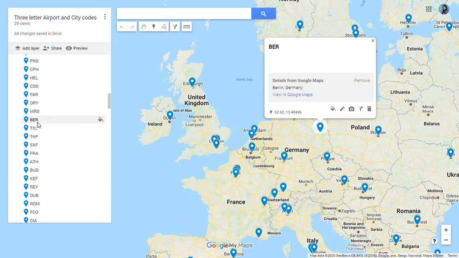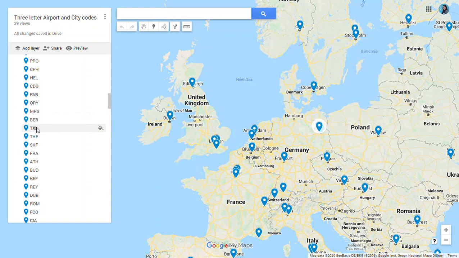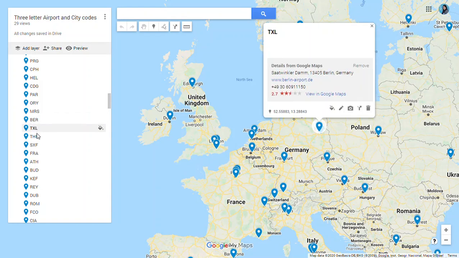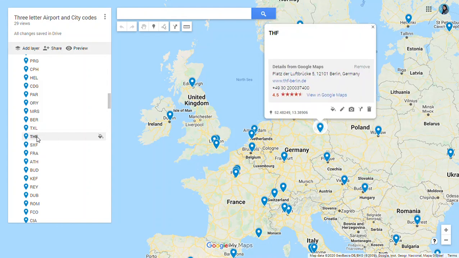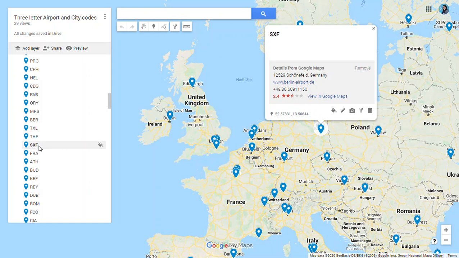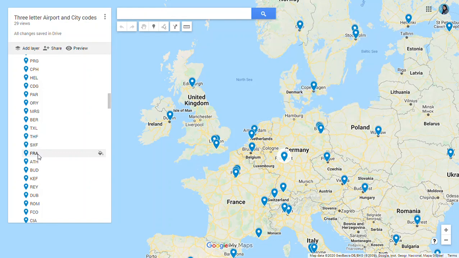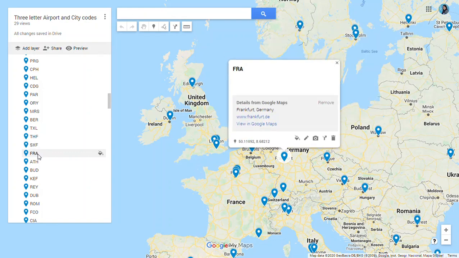In Germany, we have Berlin, BER for Berlin. In Berlin, you'll find Tegel Airport, TXL for Tegel. Then we have Tempelhof, THF for Tempelhof, and SXF for Schönefeld Airport in Berlin. Then we have Frankfurt in Germany, FRA is the code for Frankfurt.